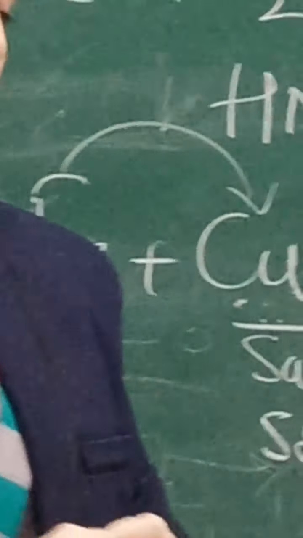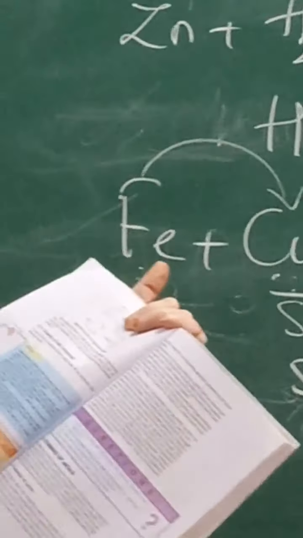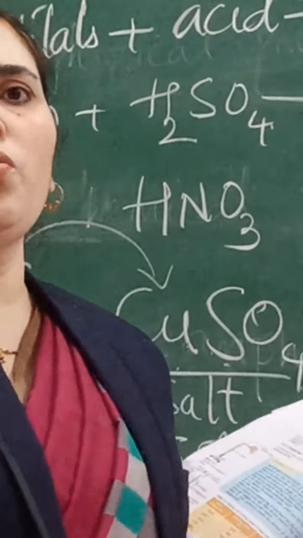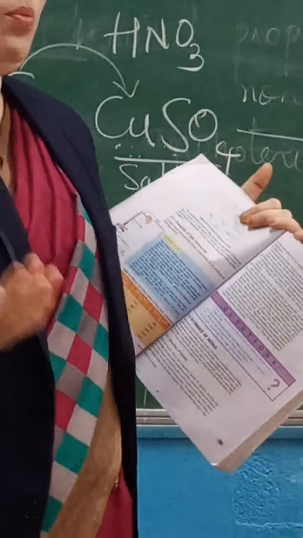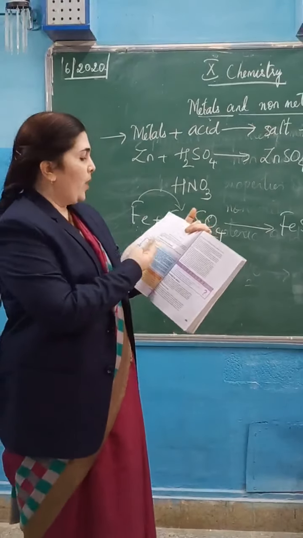It is important. Okay, the properties of ionic compounds also they had asked. Once they had asked, what are the properties of ionic compounds? What are ionic compounds? Ionic compounds are the compounds which are formed by the transfer of electrons. For example, metals and non-metals react with each other by transferring the electrons. Magnesium chloride, sodium chloride, all the salts are formed by ionic bond.